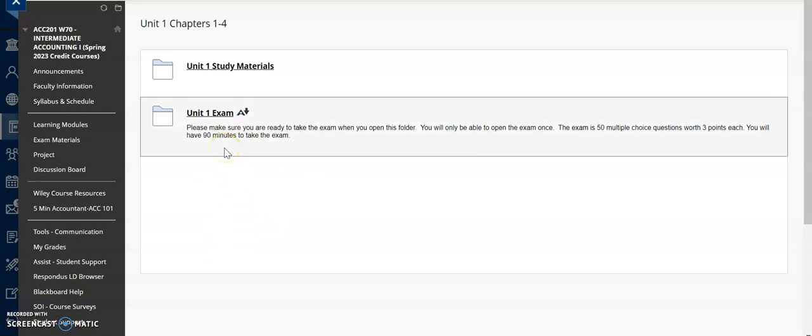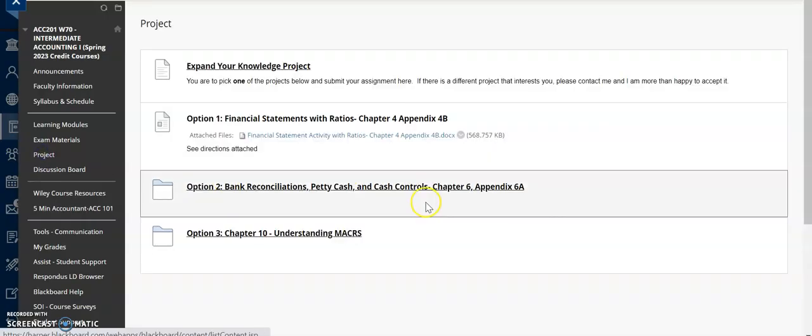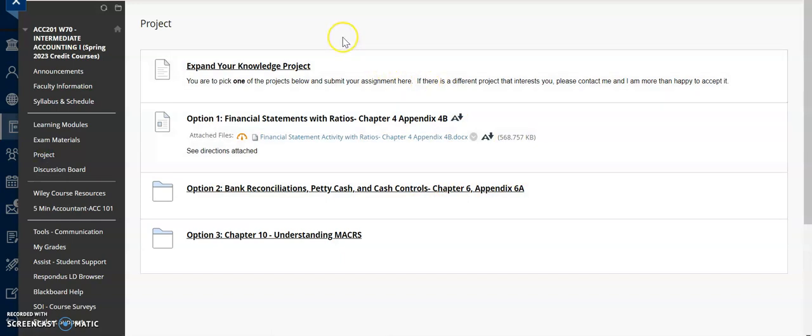The time is set because it is open book, open note. So you will still have to study because 90 minutes is not that long of a time. But you can worry about that in a week or 2 when you get there, and let me know if you've got questions. The last thing I want to explain for content-wise is this project.